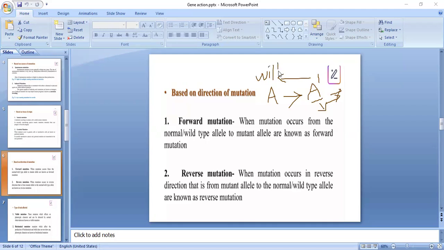Wild type gene is capital A. A dash is the mutant gene. So a wild gene converted into a mutant gene is called forward mutation. If the mutant gene, which is transmitted to a few generations, comes back to the original state, that is called reverse mutation. That means back to normal or wild. Reverse and forward mutations are also observed in plants.